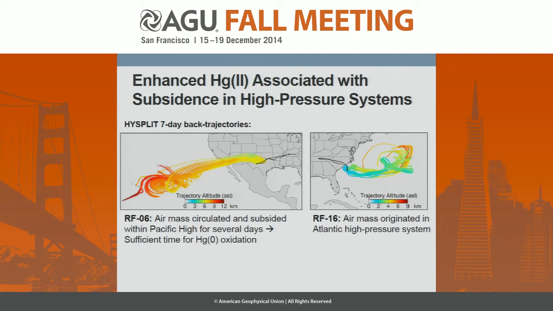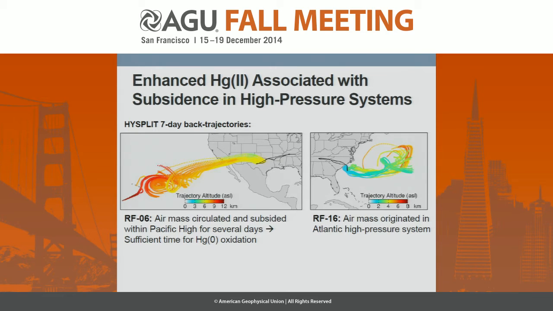So to get an idea of what the origin was of this enhanced oxidized mercury that we observed in the two cases, we examined HYSPLIT 7-day back trajectories for the mercury-2 rich air masses. For research flight 6, we determined that the air mass again was of free tropospheric origin and spent several days circulating and subsiding within the Pacific high-pressure system, and then subsiding to our measurement location over North Texas. The time that this air mass would have spent circulating within the high-pressure system would allow sufficient time for elemental mercury oxidation.